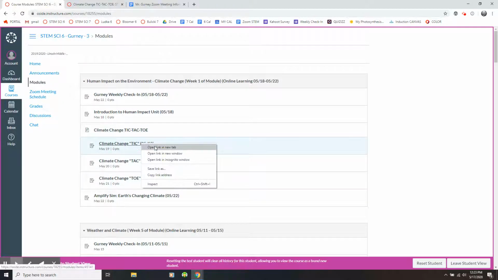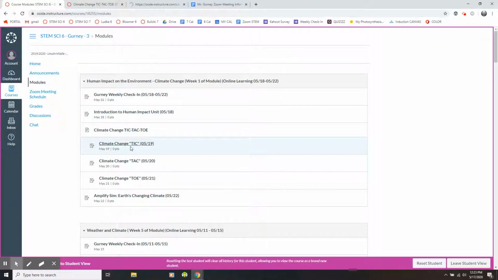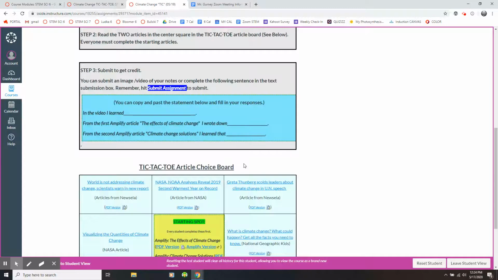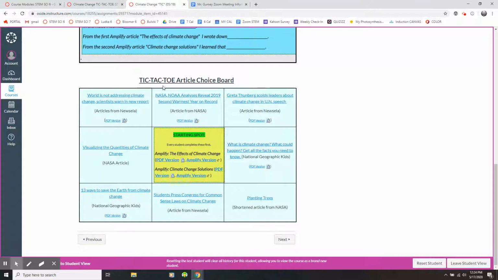Let's look more deeply at what that looks like. I'm going to open the Tuesday the 19th assignment. And it has the different steps. We're going to start off with this video. And your job is to take some notes on this video. And if you go down to the bottom, there is a tic-tac-toe article choice board. And there are 9 different articles.